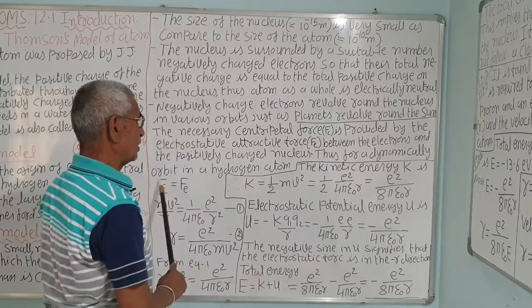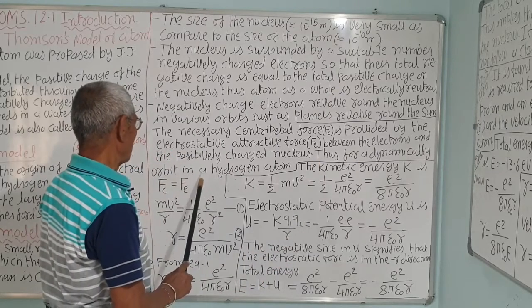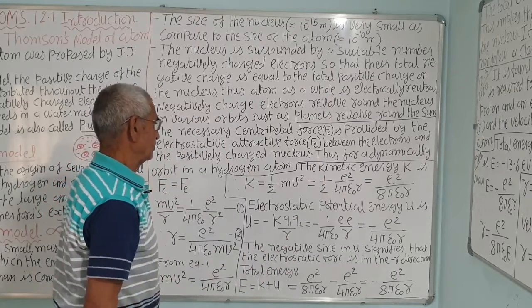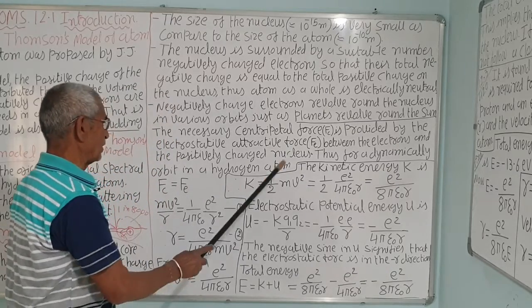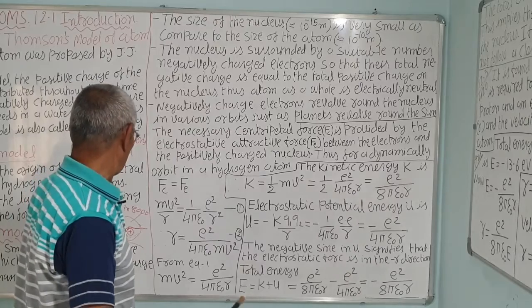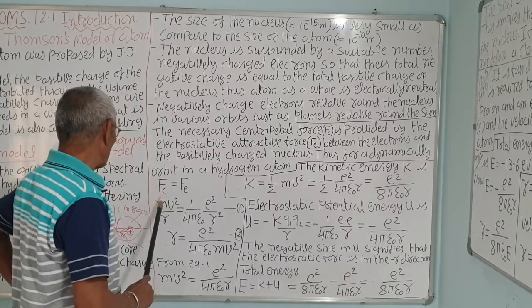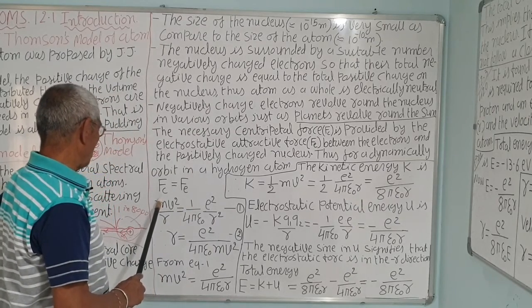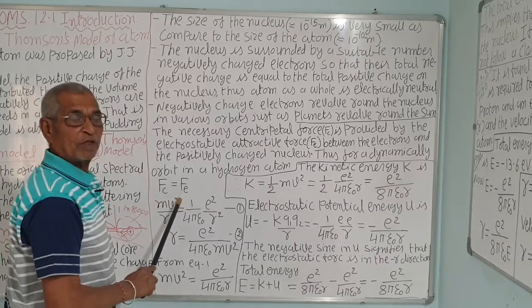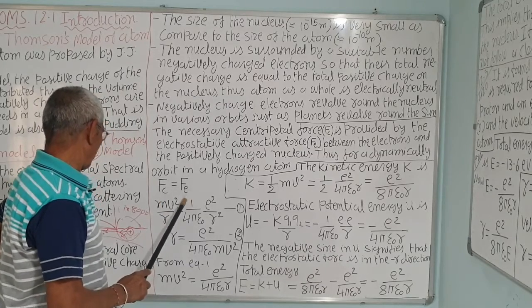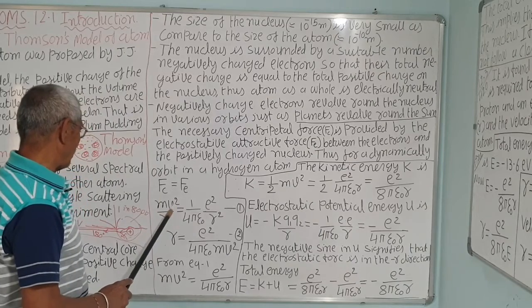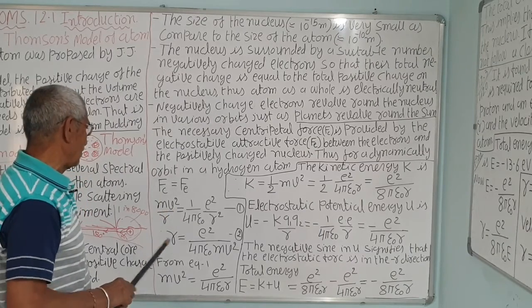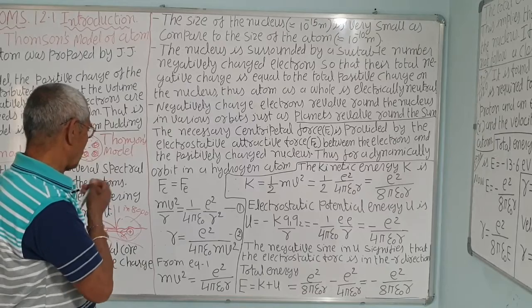Thus, for a circular orbit in a hydrogen atom, let us see, Fc is equal to Fe. Let us apply this Rutherford model to the hydrogen atom. So, Fc, centripetal force, is equal to the electrostatic force, correct. The centripetal force we know is mv square upon r, where v is the velocity of the electron and m is the mass of the electron.